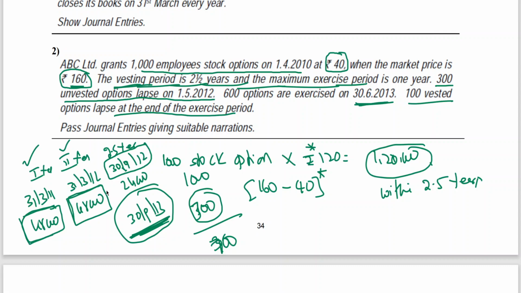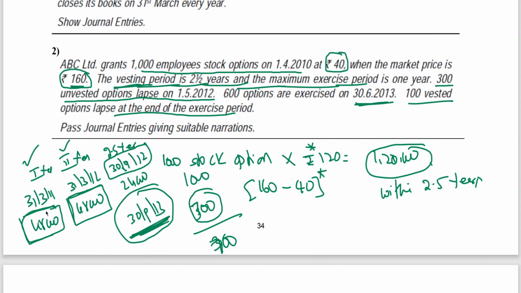But before that, what happened? On 1st May 2012, there were 300 unvested options. Unvested options, because at the time of providing employee compensation expense in the financial statements, the company is unaware of how many options are going to be unvested.